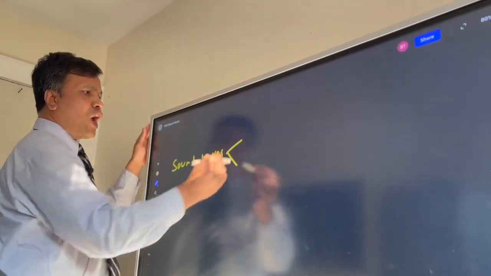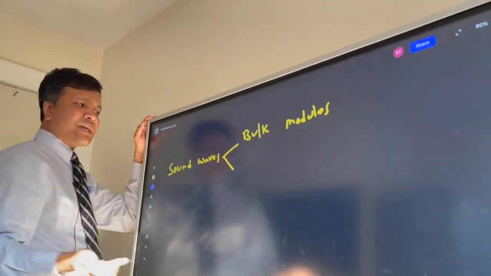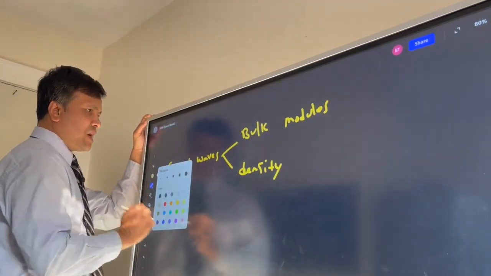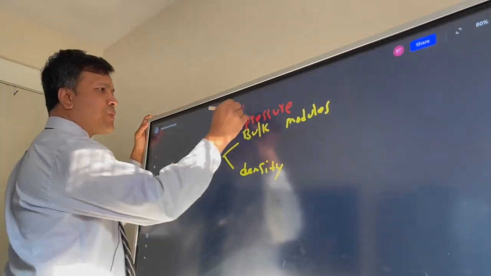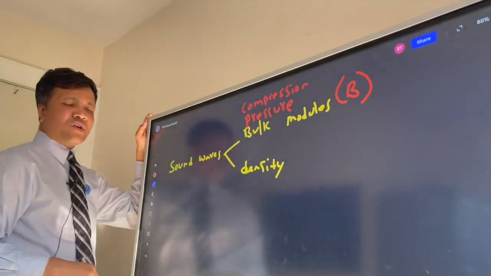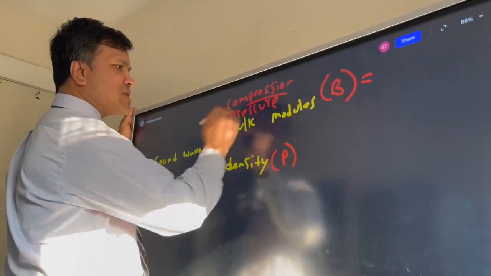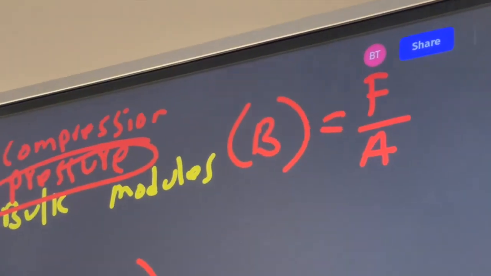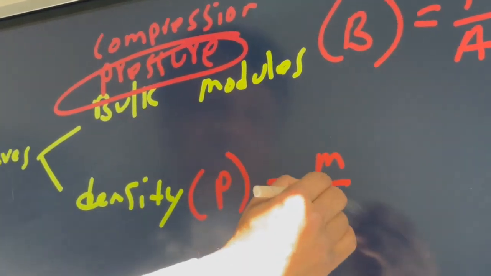One is bulk modulus, and of course the other one is called density. The bulk modulus is sometimes called pressure, and sometimes it is also called compression. There is a notation for bulk modulus, and density also has a notation, rho. The bulk modulus has an equation, because what is the pressure? When we talk about pressure, we talk about force over area, and when we talk about density, of course, the mass over volume.